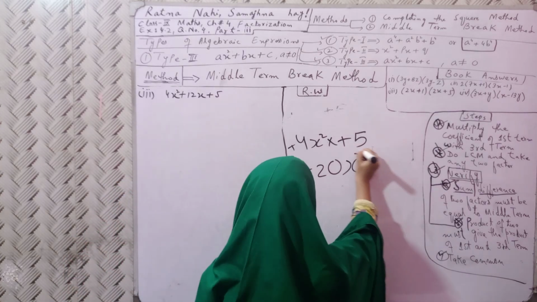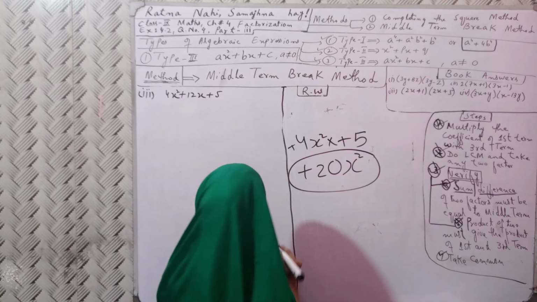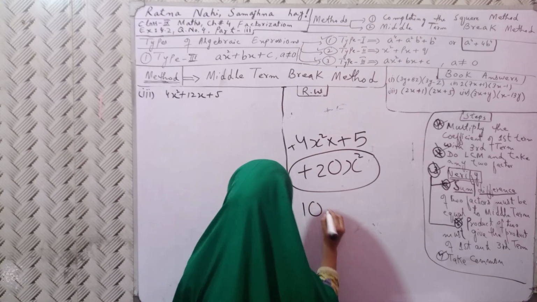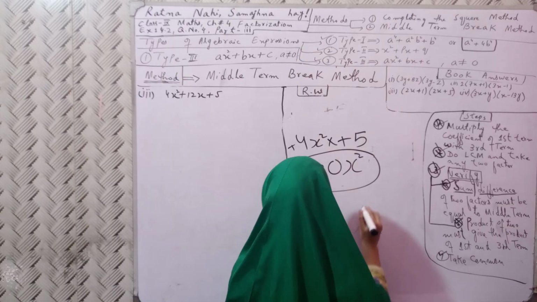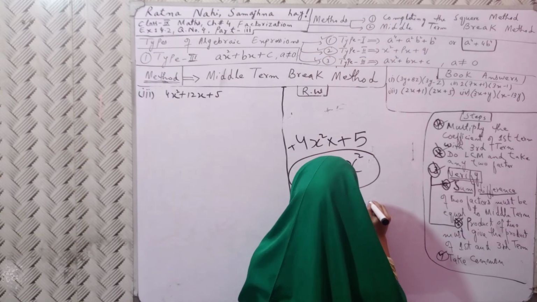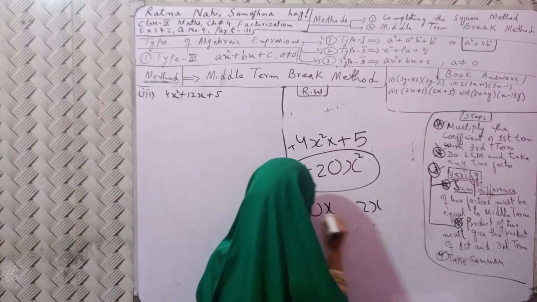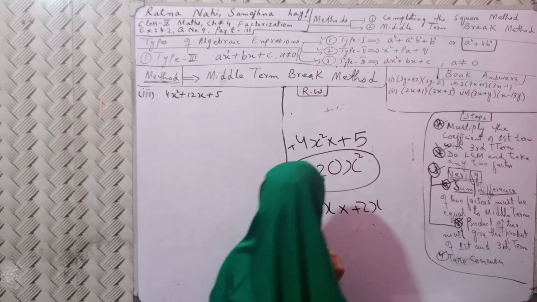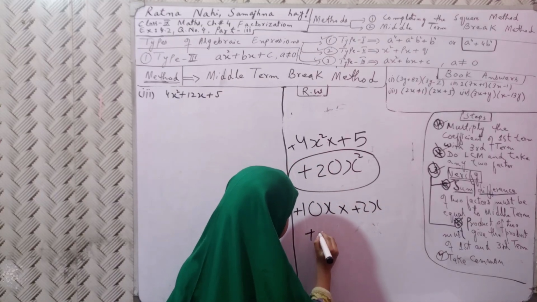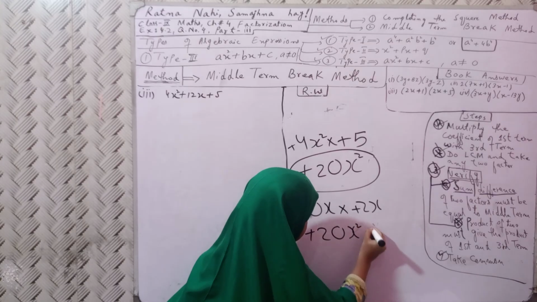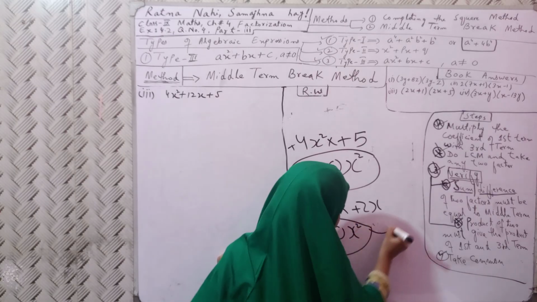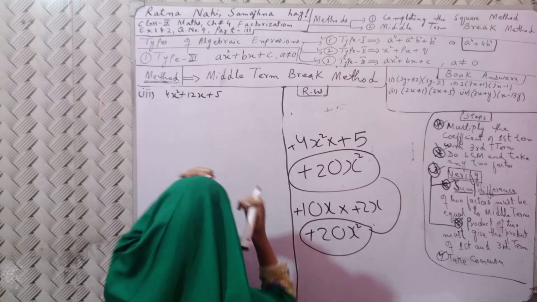So this is coming, and now 10x and 2x, multiplied by plus 10, the 2 tens are 20, the power will be 8. You can check these are the same.